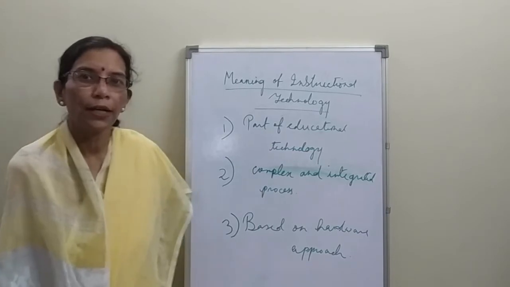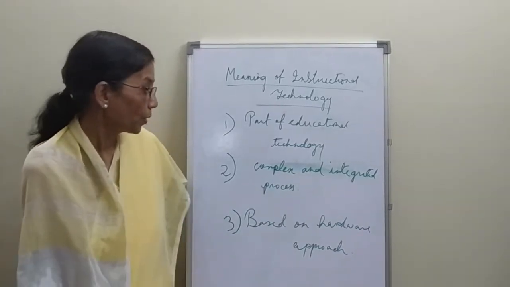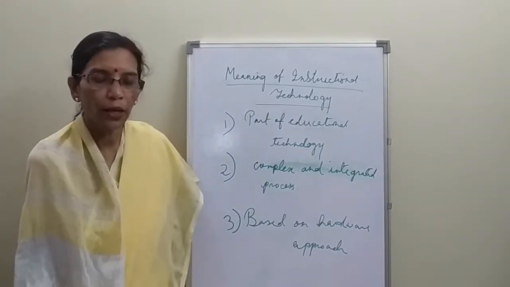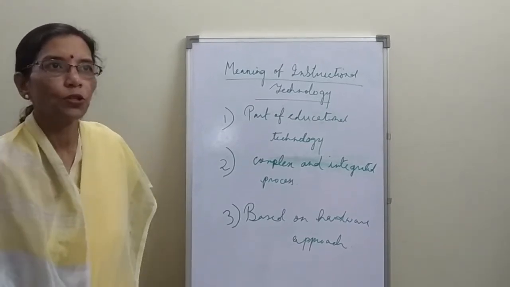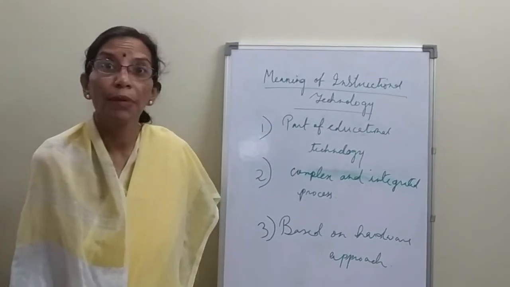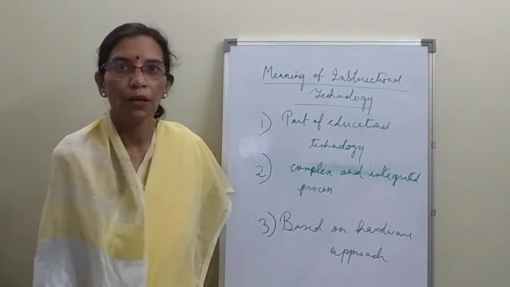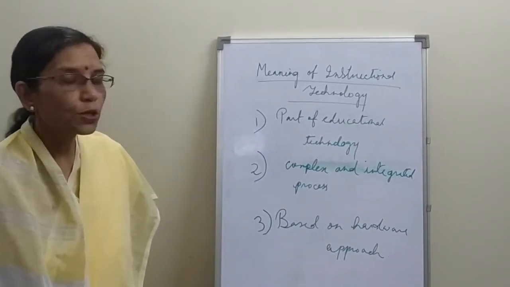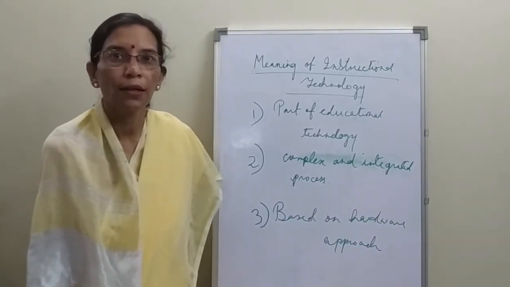As instructional technology is based on the hardware approach, that's why it may also be considered a machine system. It is also based on science and technology.